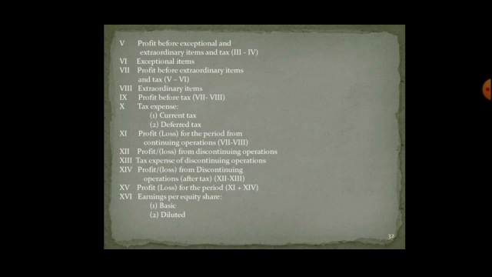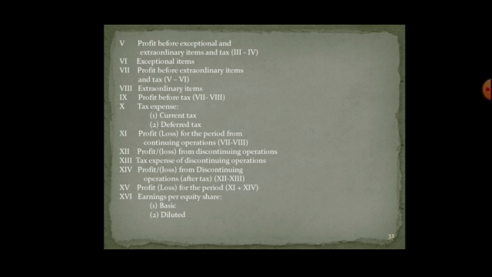it gives us the profit before exceptional and extraordinary items and tax. So that derives a profit. Now exceptional items, this may or may not happen every time, but as we are going through the format, we should know which are the exceptional items, that is loss on sale of assets or increase in the value of liabilities, that can be deducted or added.